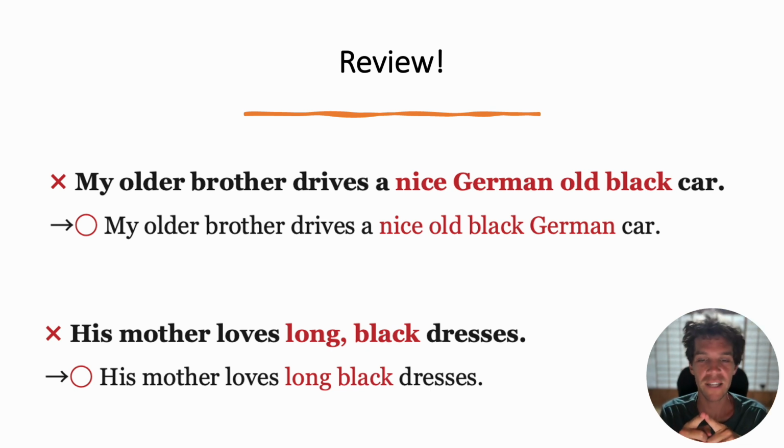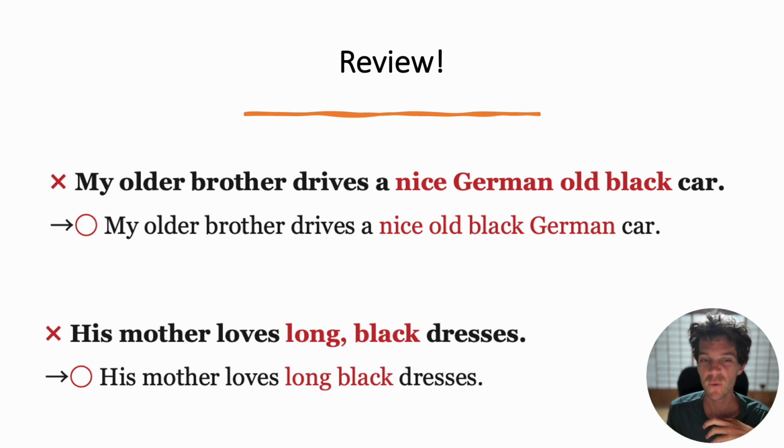The problem here is, remember that chart of all the different types of adjectives. You can see it there on your screen. So look at all these adjectives, nice, German, old, black, and what category do they fit in? Of course, nice. It fits into the opinion, the subjective category. So it's put first. The next one is the new or old segment. So next we write old.